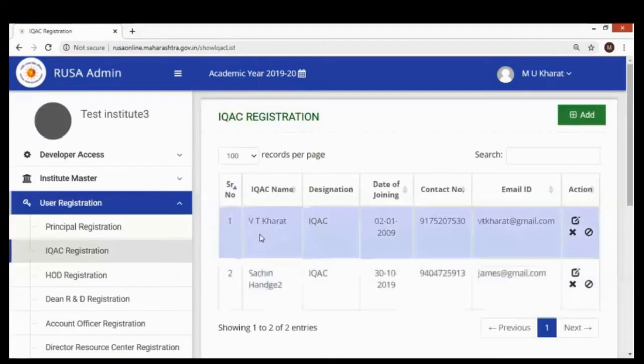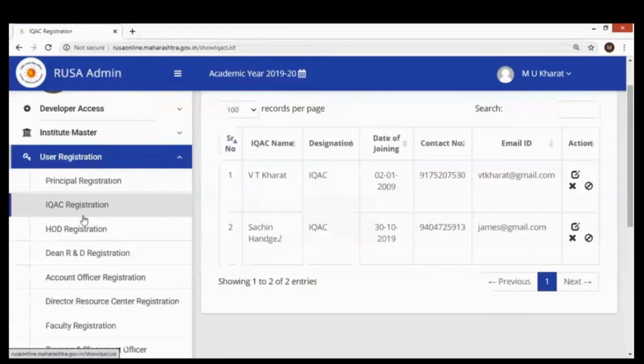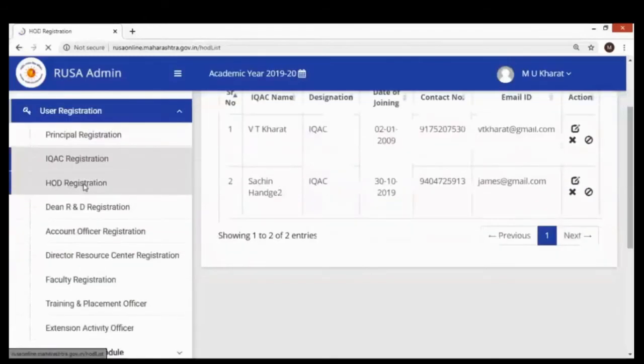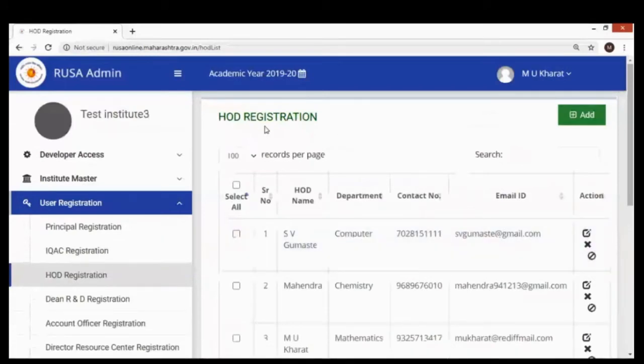So all these registrations are done in a similar way. Once IQAC registration is done and the IQAC is registering further for head of the department, the registration link for the head of the department will be there.